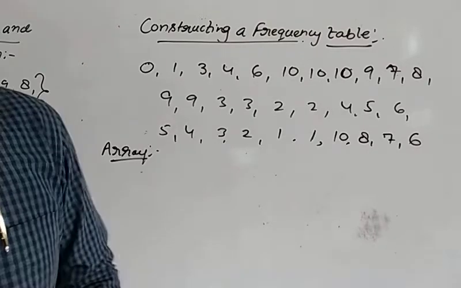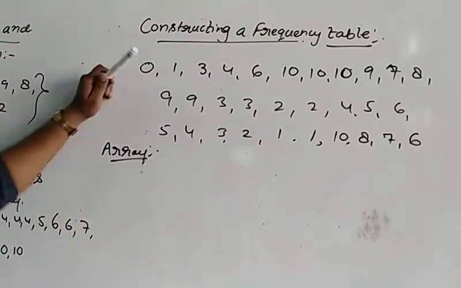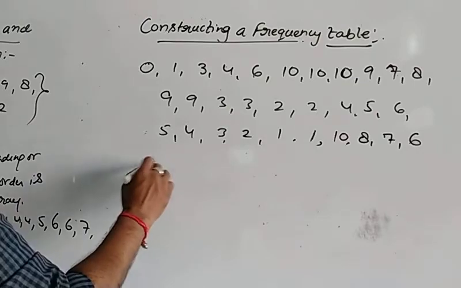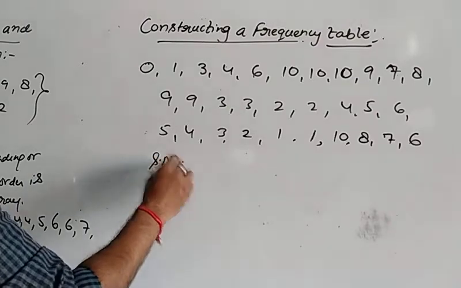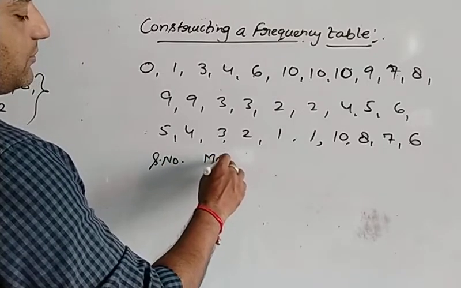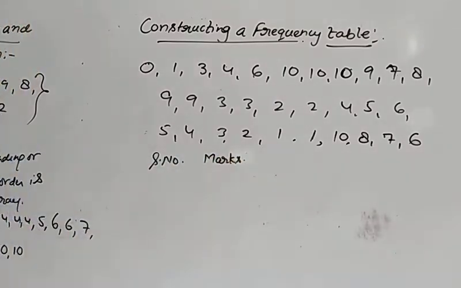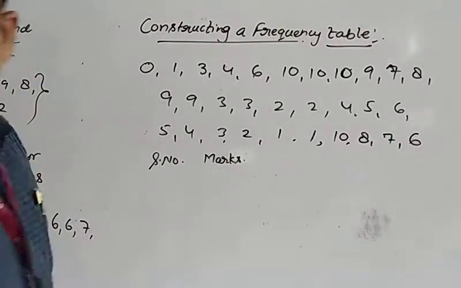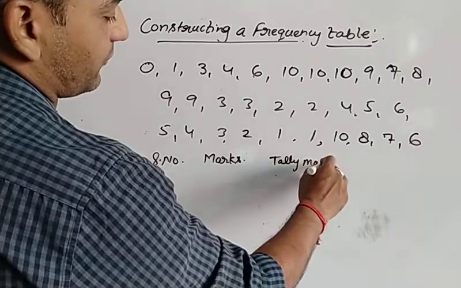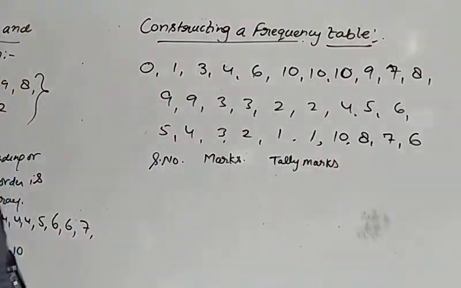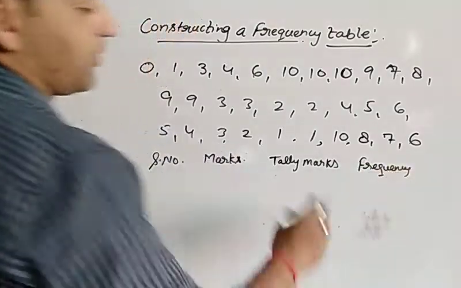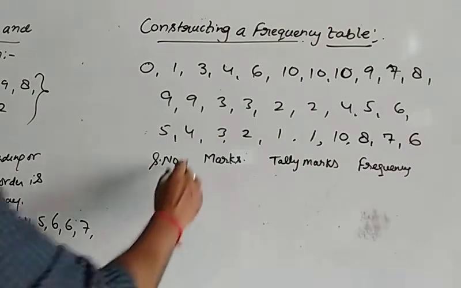So the frequency distribution table can be created in such a way: first of all write the serial number, then write the marks got by the students. After that you can write tally marks. I will tell you afterwards what tally marks are. And then you write frequency. Let us see what it is.